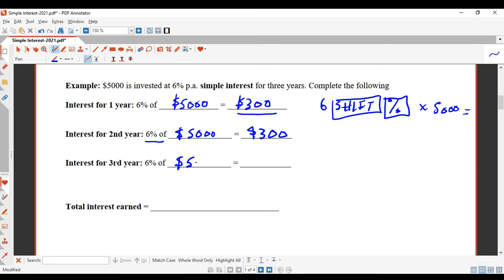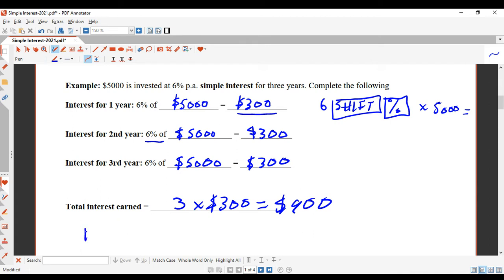So it's always based on the original amount. Okay, so the total interest earned will be 3 lots of $300, which is just $900. Okay, so that's how much interest you've earned.